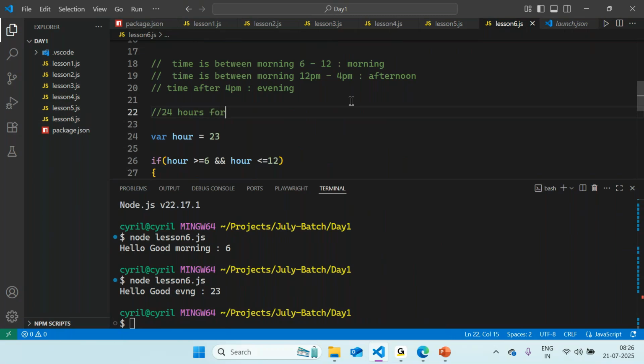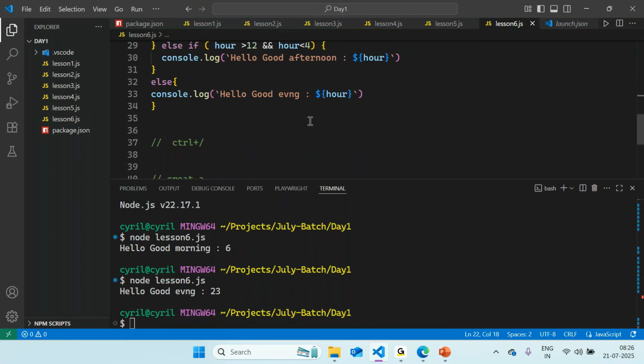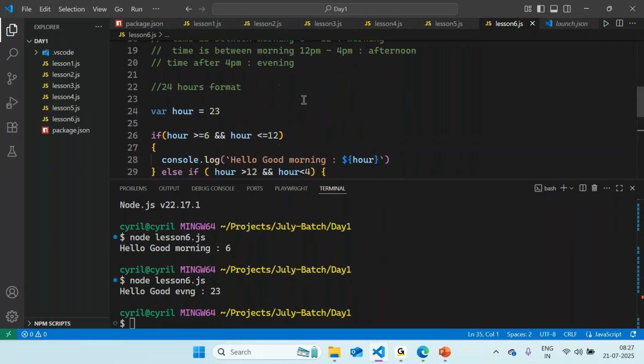But 4 is less than 6, right? So how will it consider that value? We are not giving 24 hours format. Below, if we go a little bit, somewhere you have given 4 value, no? Yeah, you can change it to 16.